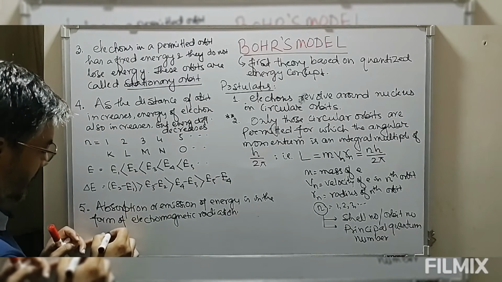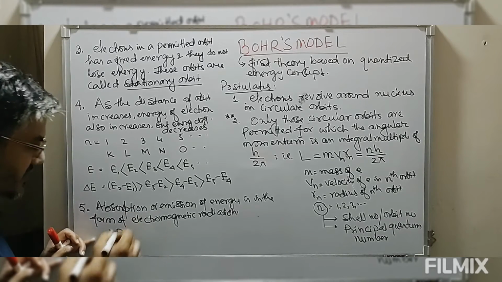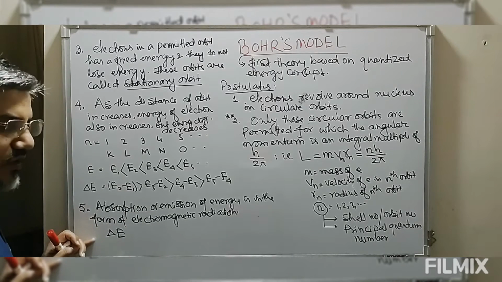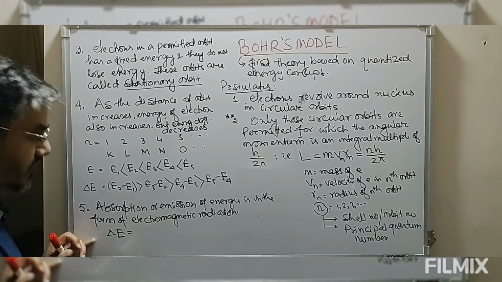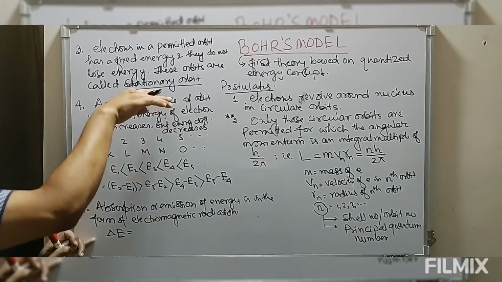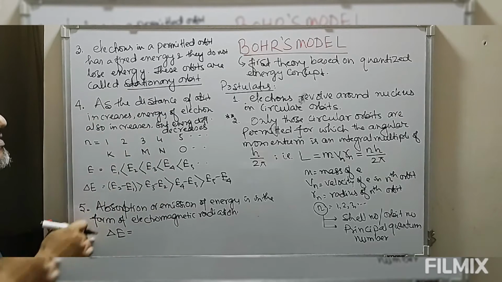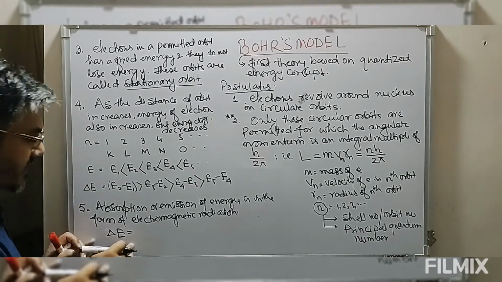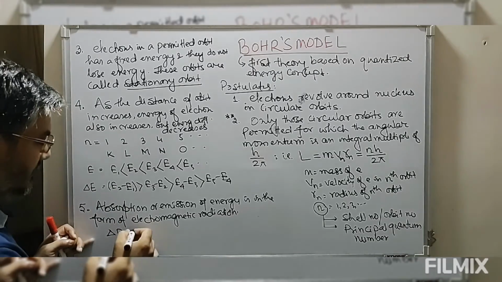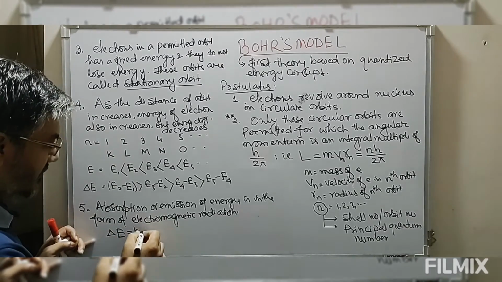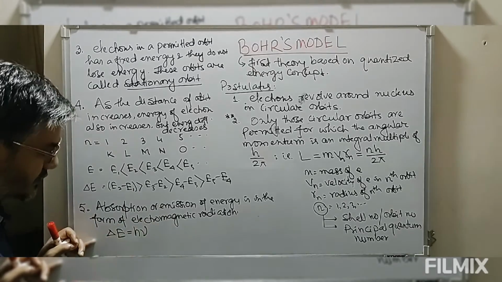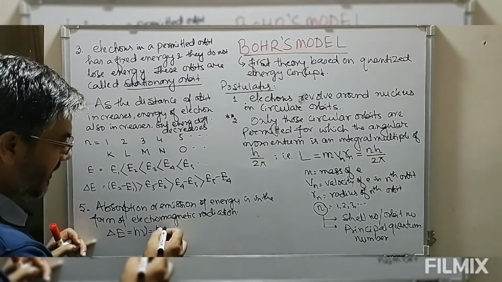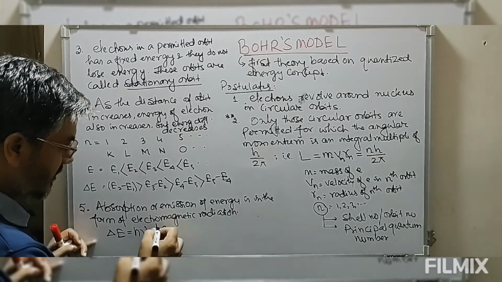That means, suppose this is delta E, the change in energy between two levels. If the electron moves from a lower level to a higher level, there is absorption of energy, and if it comes from a higher level to a lower level, this is known as emission of energy. This absorption or emission of energy will be in the form of electromagnetic radiation h nu, which equals hc by lambda.